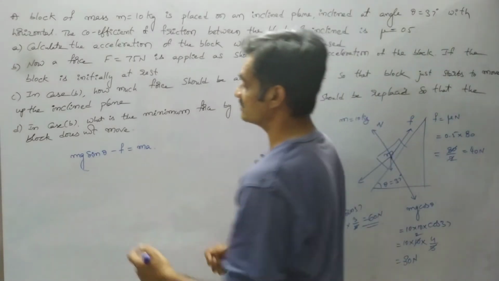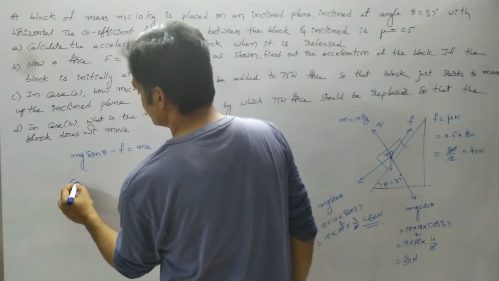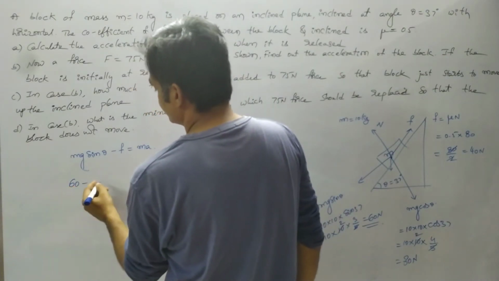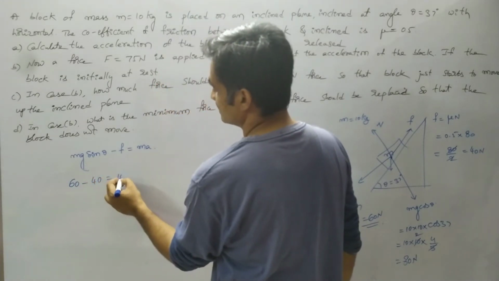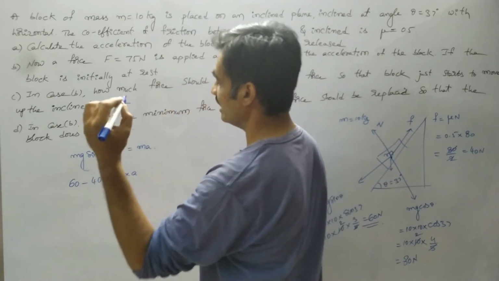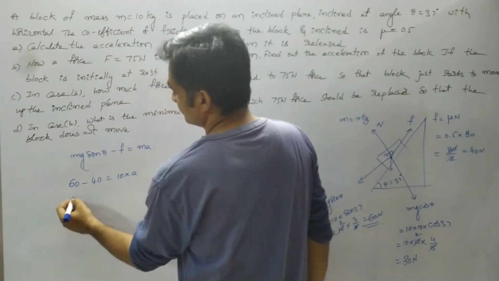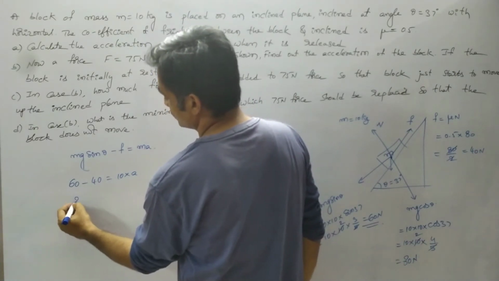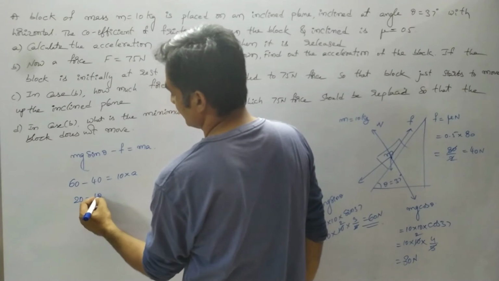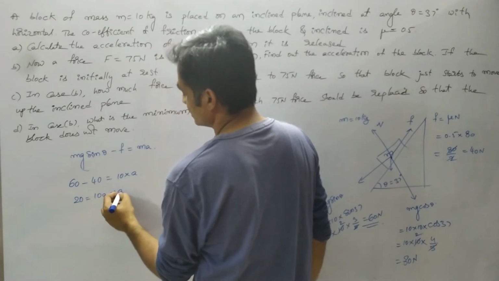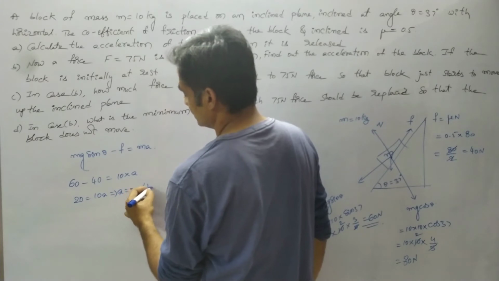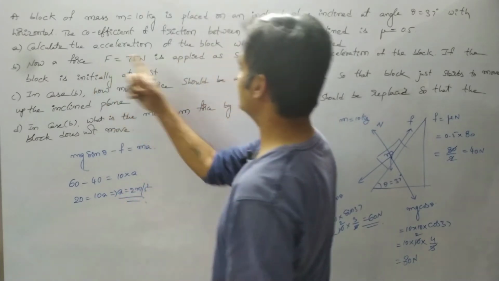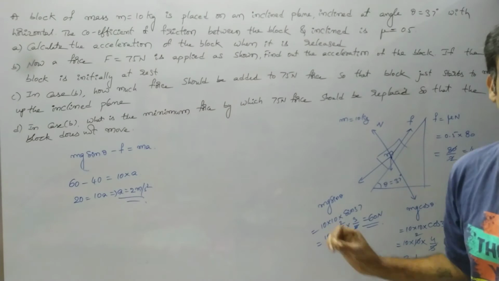If I substitute these values here, we have 60 minus 40 equals mass 10 into acceleration a. Observe that 60 minus 40 is 20. 20 equals 10a. From this, acceleration a equals 2 meter per second square. This represents the acceleration of the block when it is released.